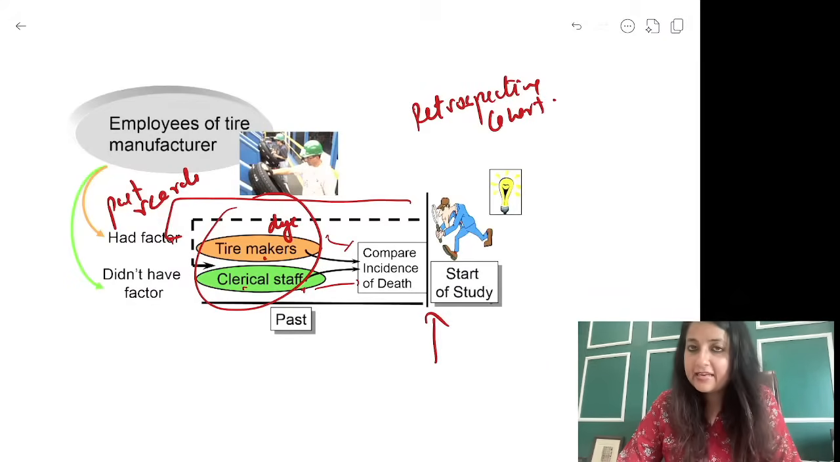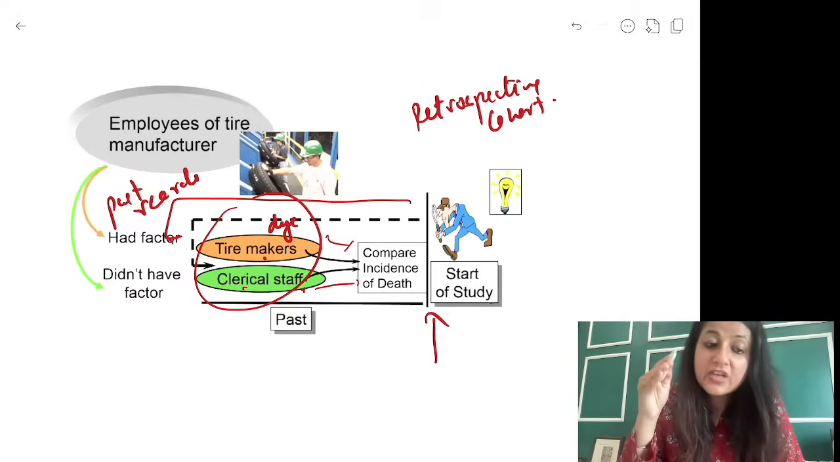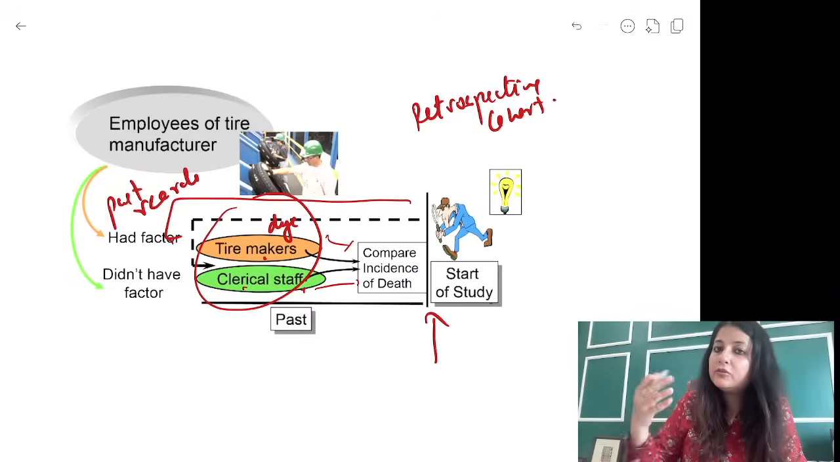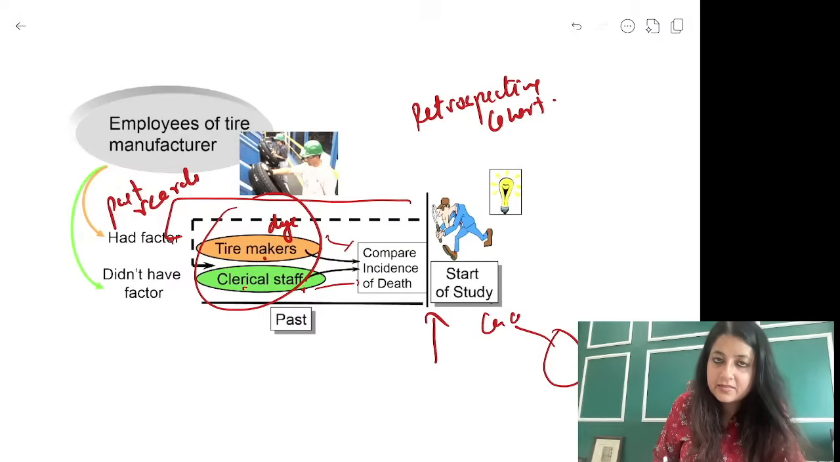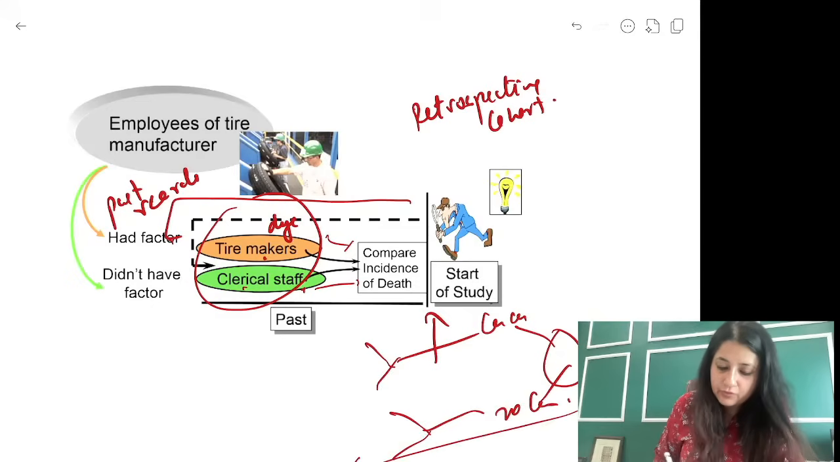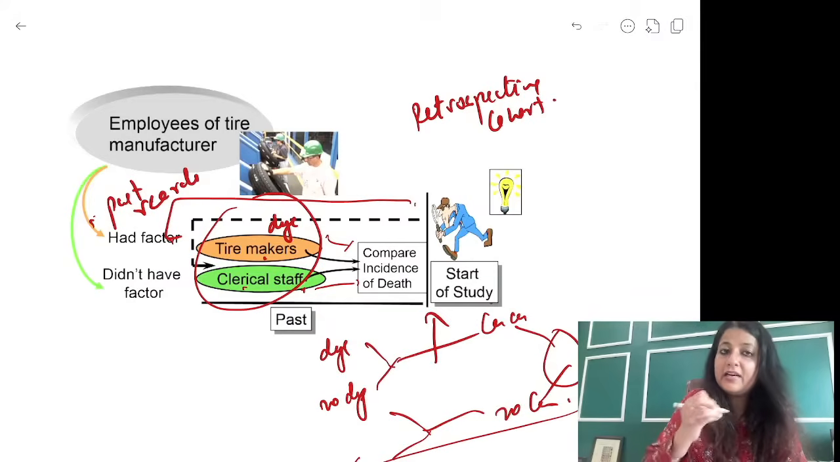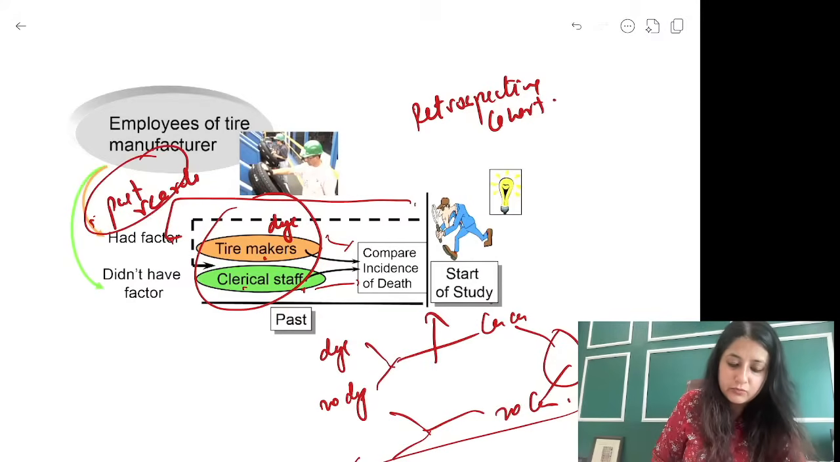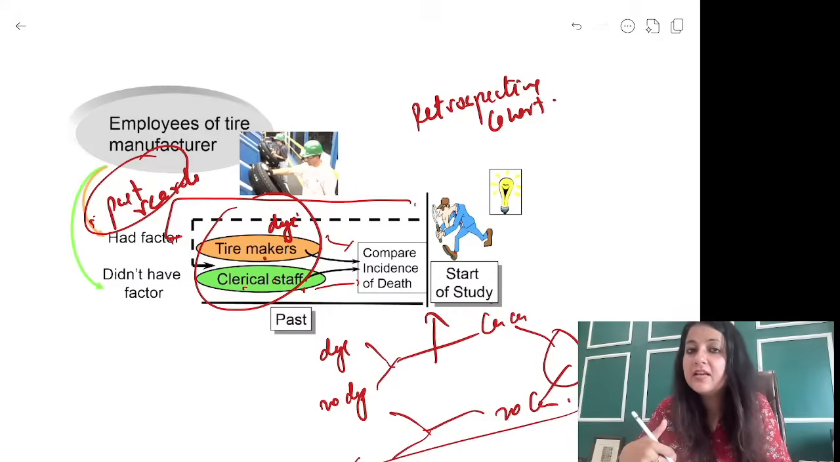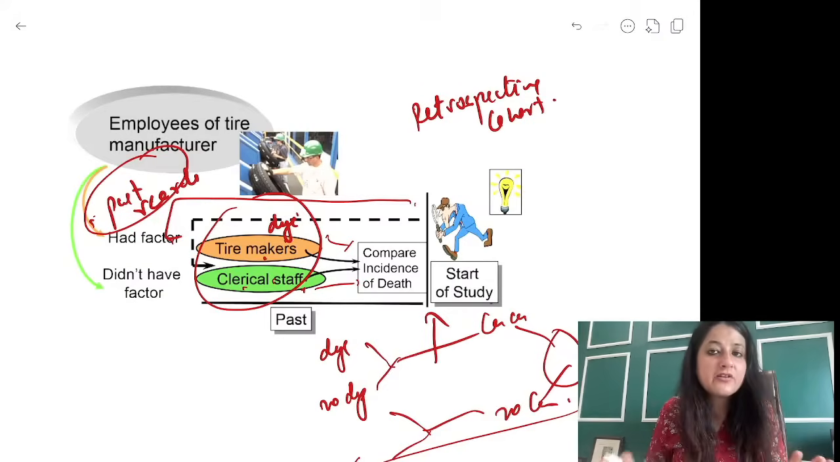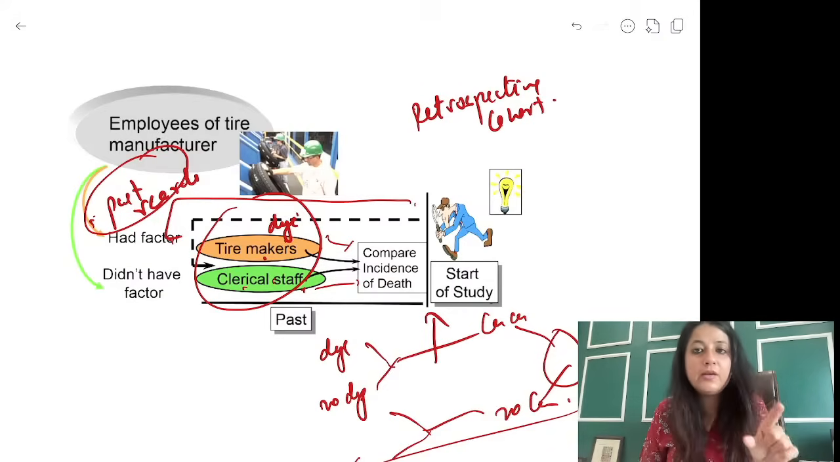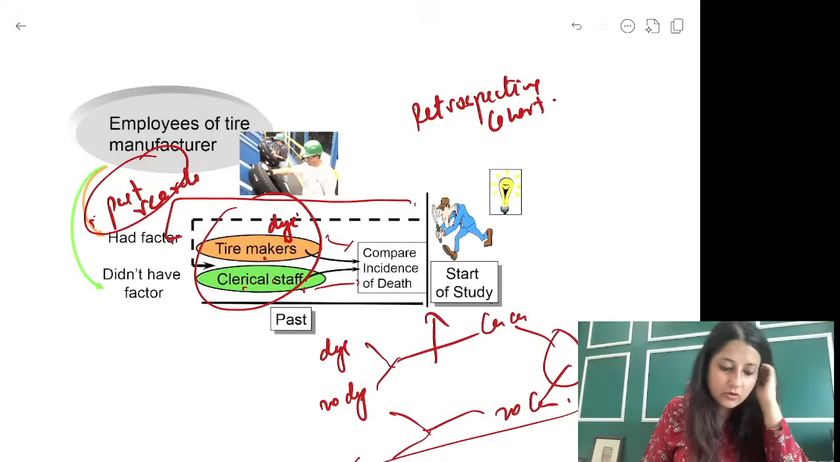ठीक है. Again, केस कंट्रोल में तुम केसेस से स्टार्ट करोगे बच्चे. You will start with cancer, no cancer. You will go back and interview them regarding dye, no dye. But in retrospective cohort, you will go back, you will use some past records, buzzword, to divide into tire makers, और exposed non exposed. आप retrospective cohort में हमेशा you will compare exposed and non exposed.